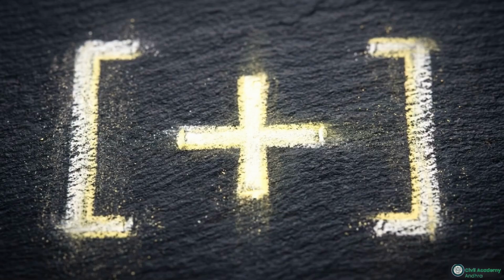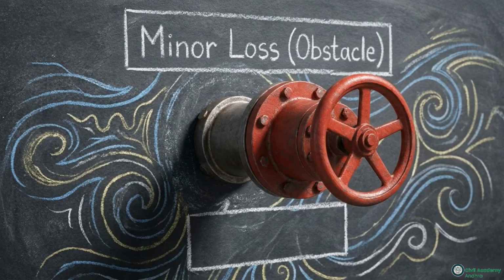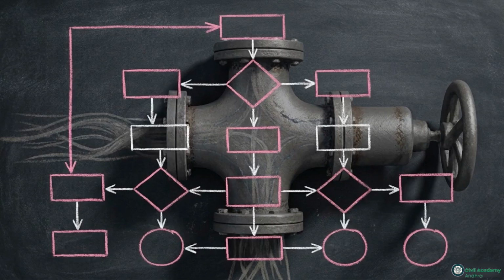Calculating total system attrition is a process of addition. You tally the continuous tax of surface friction along the length of the pipe and add the sudden tolls taken by every geometric obstacle along the path. Once you move beyond a single pipe, you face sprawling matrices of interconnected infrastructure. Solving these requires an overarching logic system.